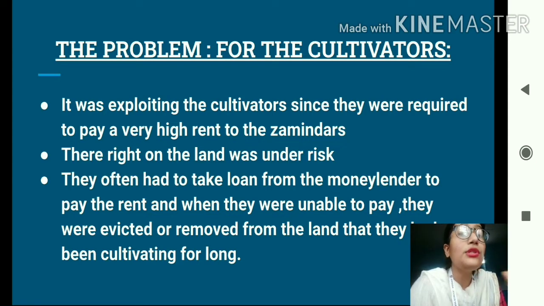Okay, so the most serious problem was faced by the cultivators. Okay, because they were exploited. They were made to pay such a large amount of rent that most of the time they were left with no money for themselves. So most of the time they had no other option but to take a loan, and when they were unable to repay the loan, they were evicted or removed from their own land where they had been cultivating for such a long period of time. That means their right over the land was under greater risk.